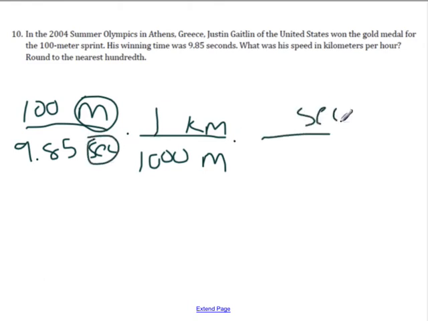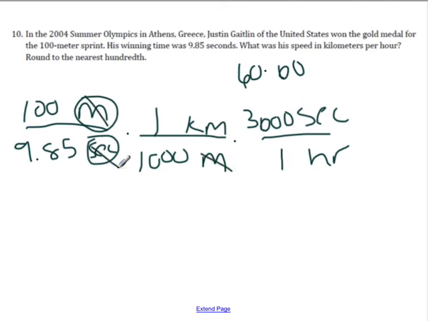So I want my seconds up top to cancel with the bottom, and then hour on the bottom. So how many seconds are in an hour? Well, there's 60 seconds in a minute times 60 minutes in an hour. So the number of seconds in an hour is simply 60 times 60, which is 3,600 seconds per 1 hour. So now I've canceled out meters and seconds, and I'm left with what I want, which is kilometers per hour.